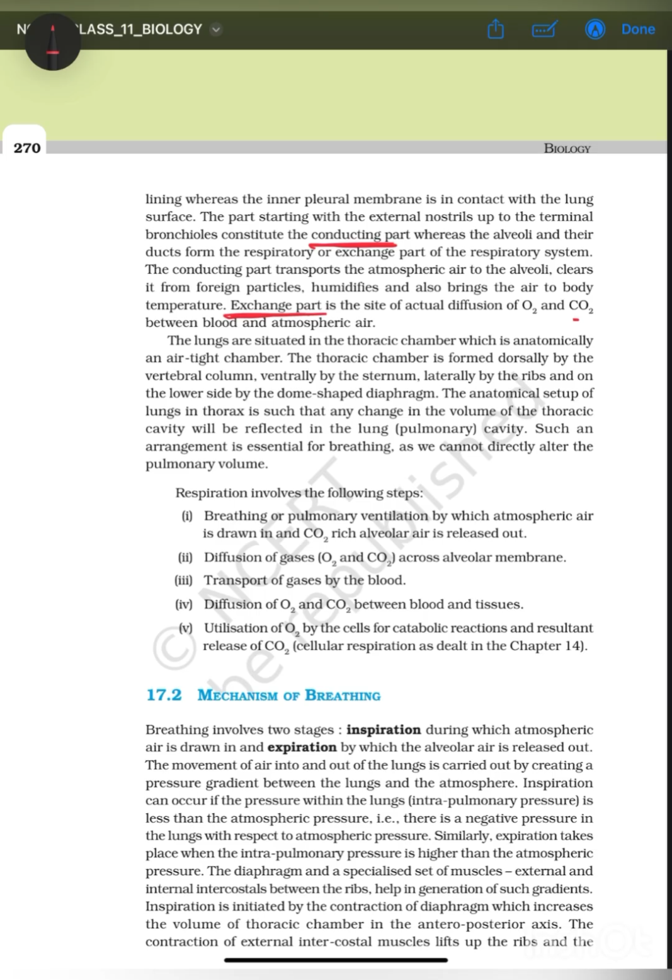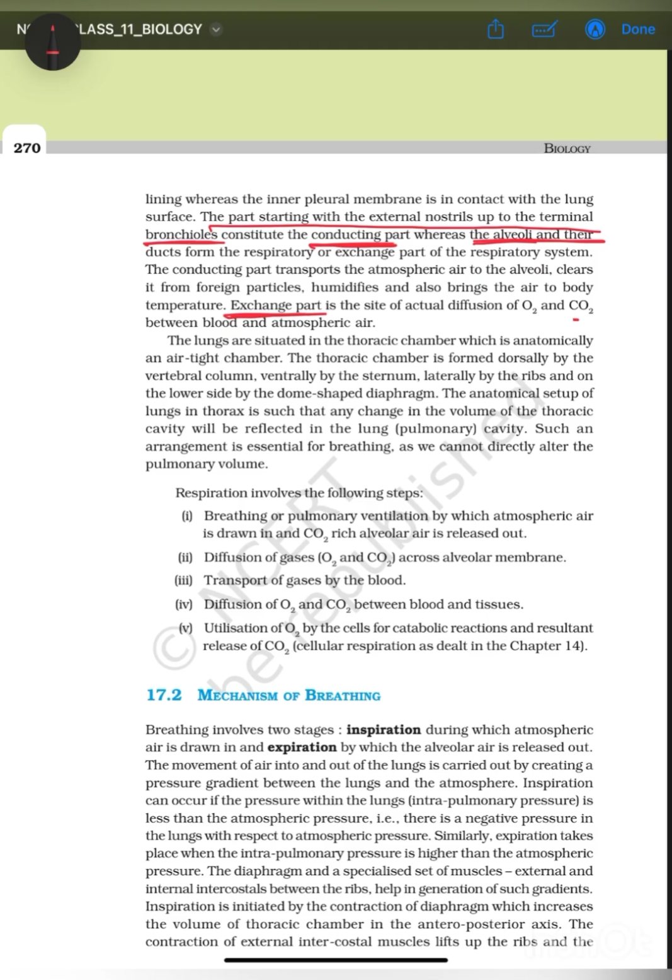So the conducting part comprises the external nostrils till the terminal bronchioles, including the trachea, whereas the exchange part only comprises the alveoli and their ducts.